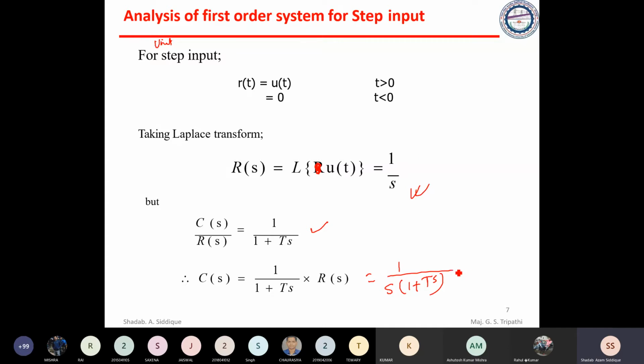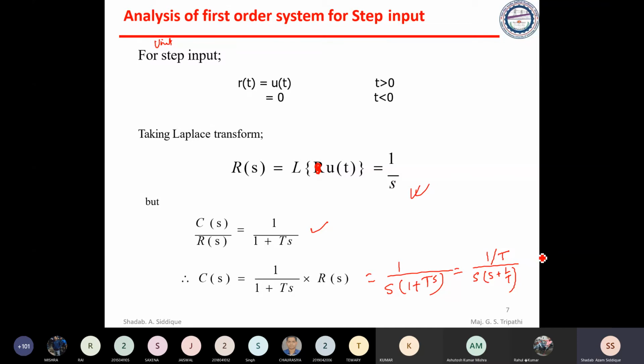So can we take s and T outside? We take this T in the numerator, and we can write s plus 1 by T. Is it okay for you?